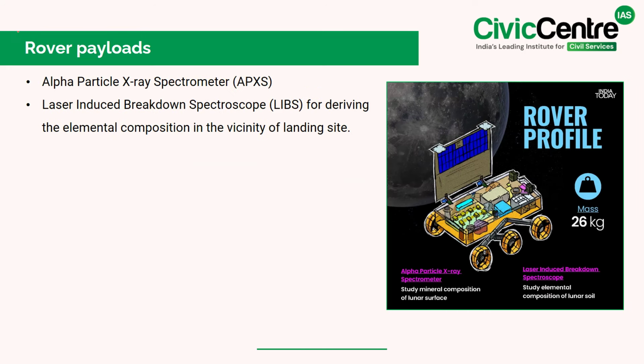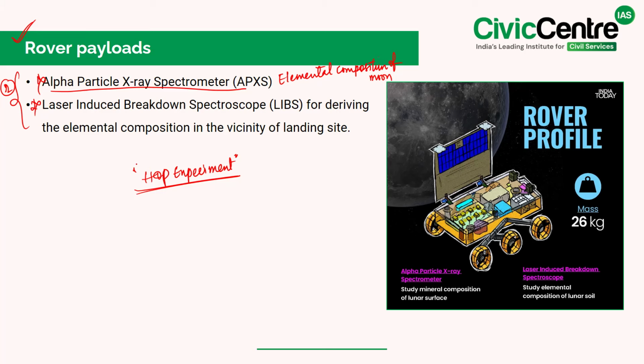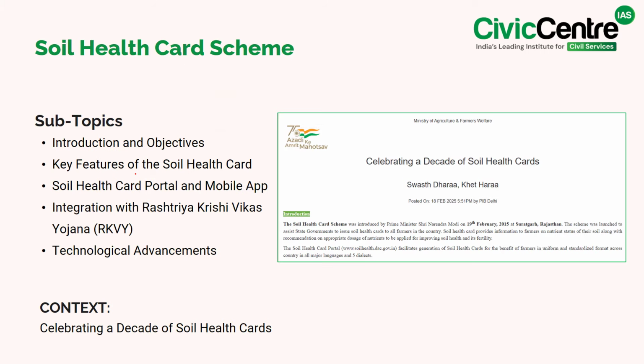Further, the rover also carried two important instruments, that is, the Alpha Particle X-ray Spectrometer for analyzing the elemental composition of the moon surface, and also the Laser-Induced Breakdown Spectroscope to further study the composition of the lunar rocks and the soil. So, through Chandrayaan-3, ISRO has not only demonstrated its technological advancements but also carried out innovative experiments like the HOP test, and these experiments will play a crucial role in future lunar explorations and possibly even human missions to the moon.